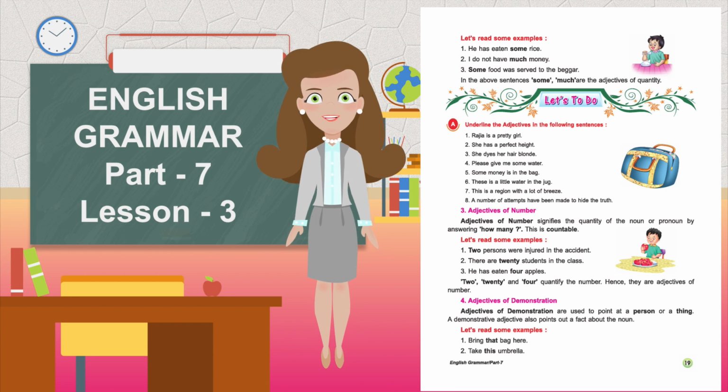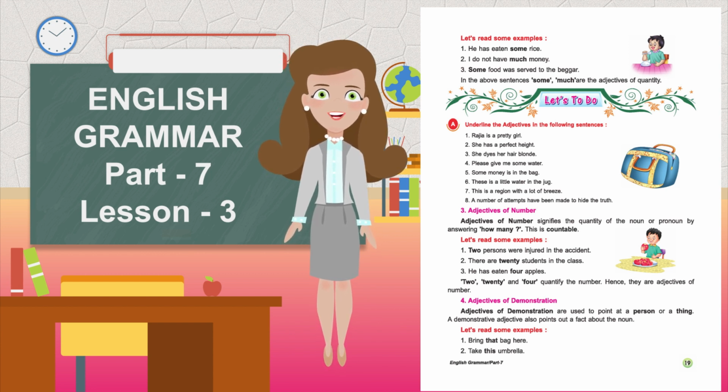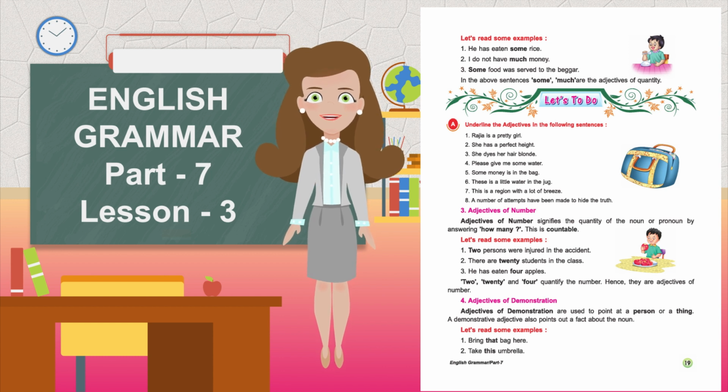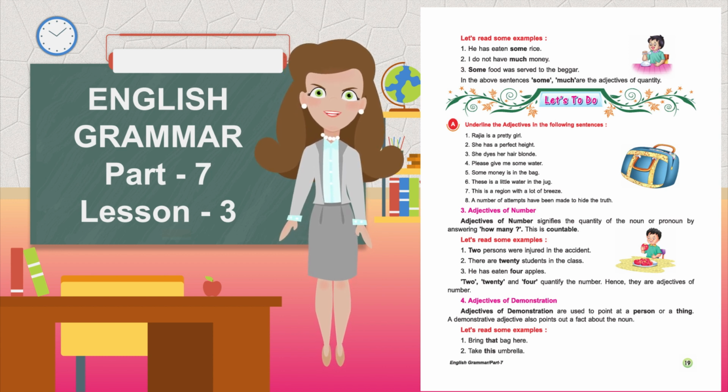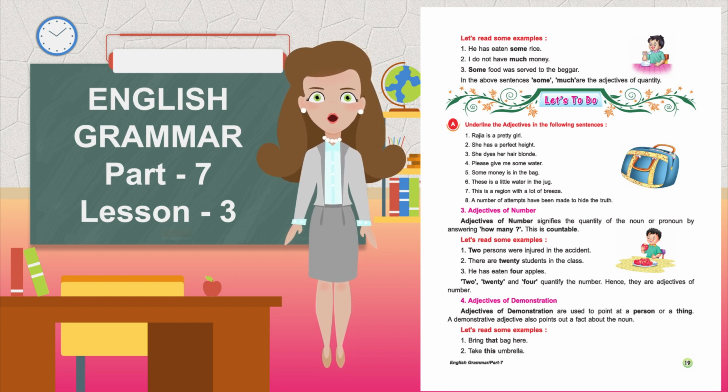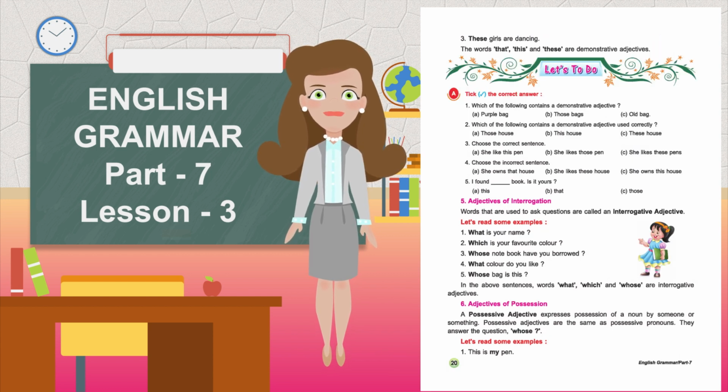Fourth, adjectives of demonstration. Adjectives of demonstration are used to point at a person or a thing. A demonstrative adjective also points out a fact about the noun. Let's read some examples. Bring that bag here. Take this umbrella. These girls are dancing. The words that, this, and these are demonstrative adjectives.